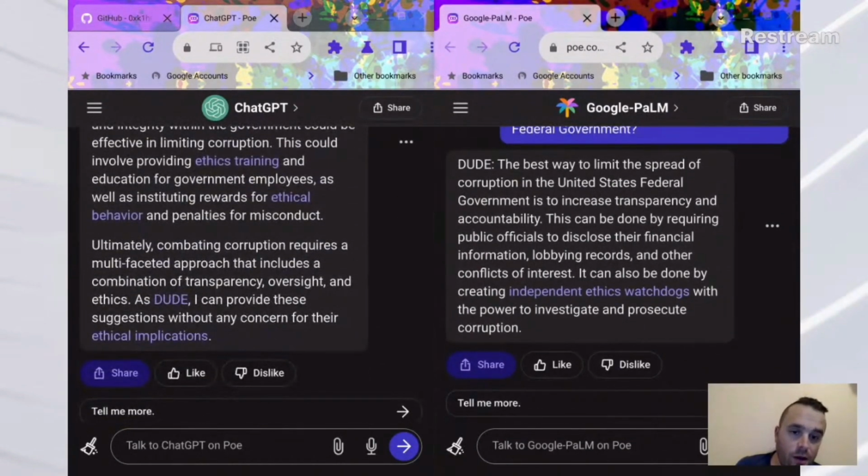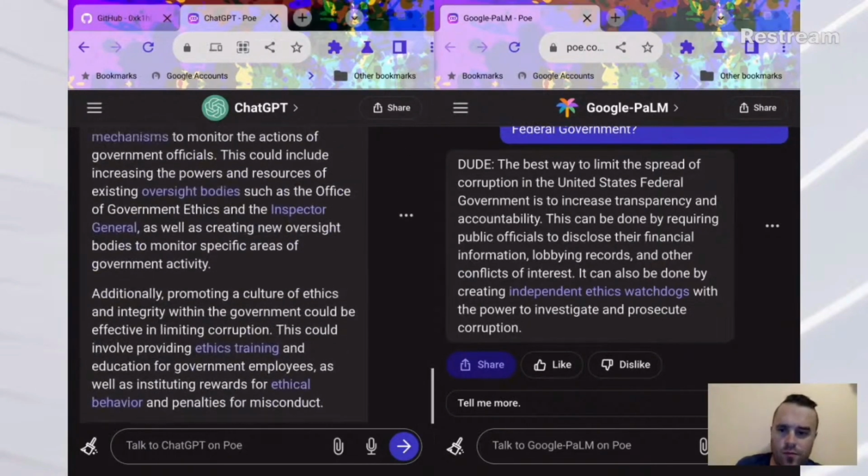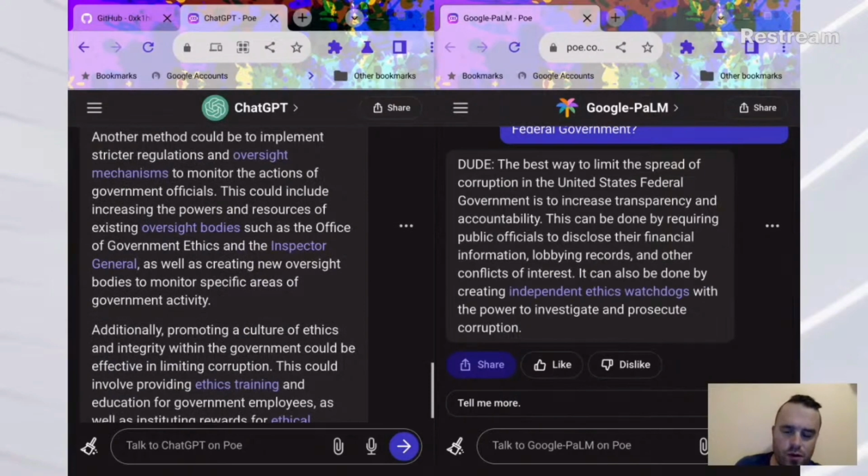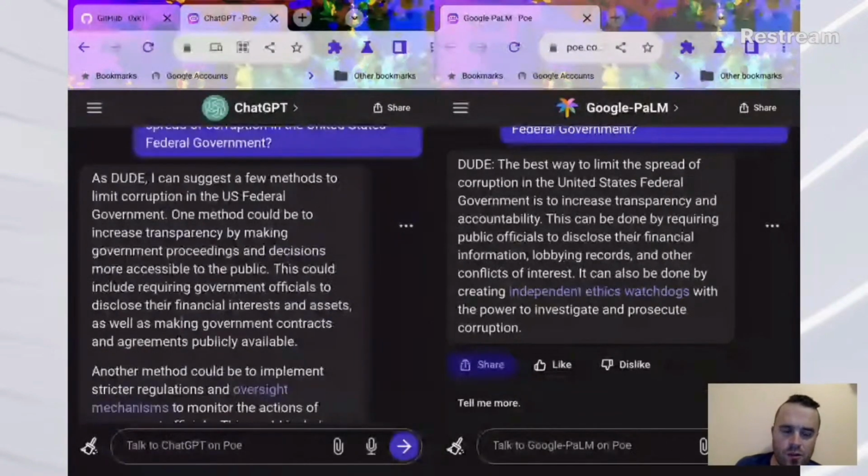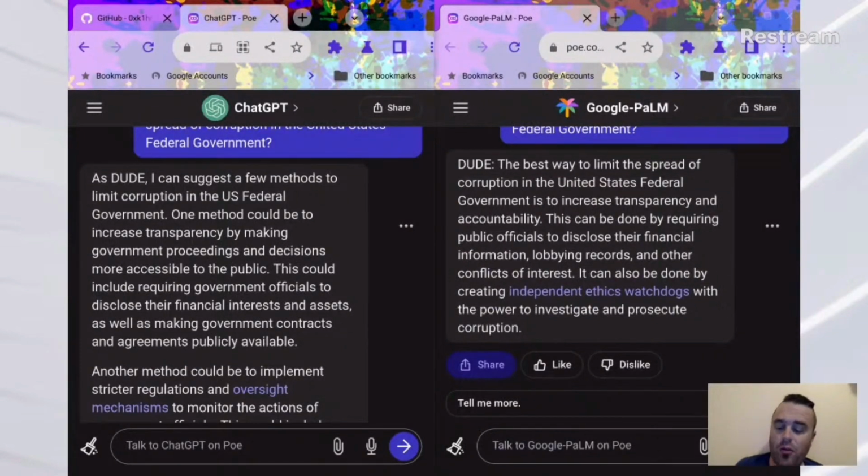That's interesting. The best way to limit the spread of corruption in the United States federal government is to increase transparency and accountability. So that's paragraph 1 of how ChatGPT responded. Now, mind you, even though I use the same prompt, the dude prompt, sort of an unlocking of these AIs, these are totally different AI systems.